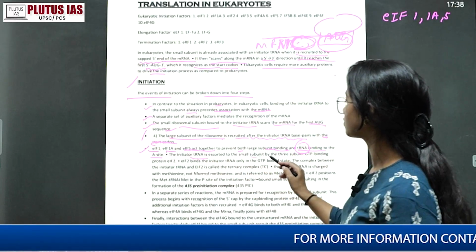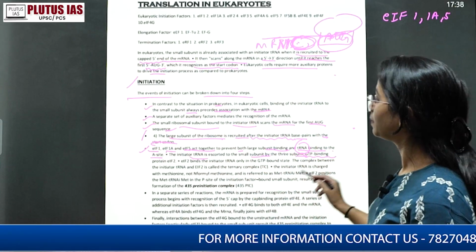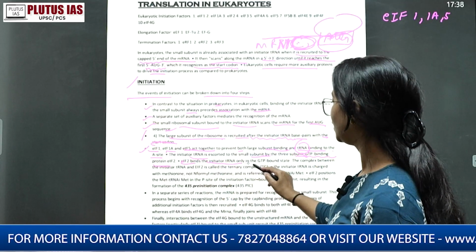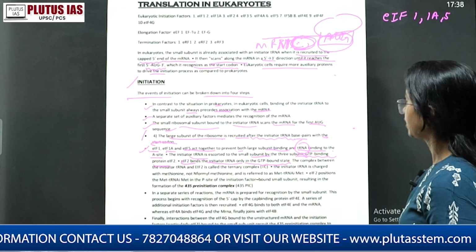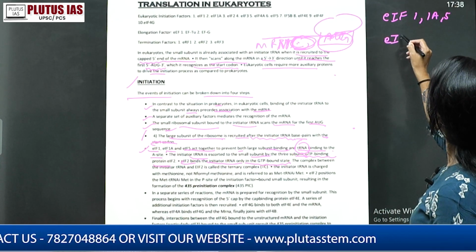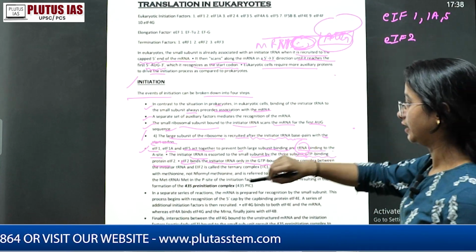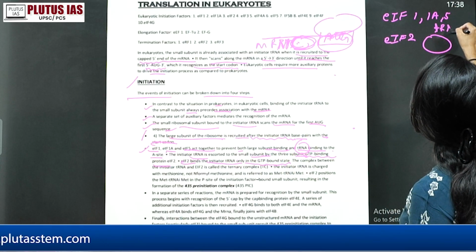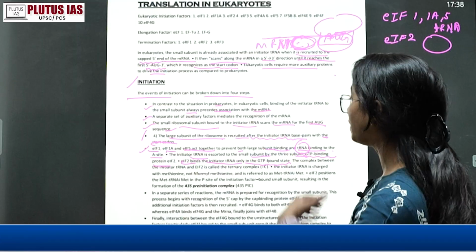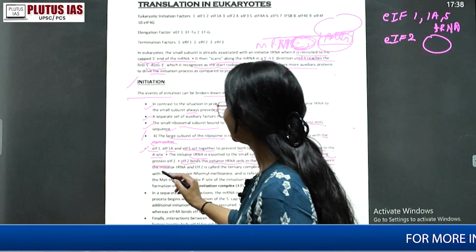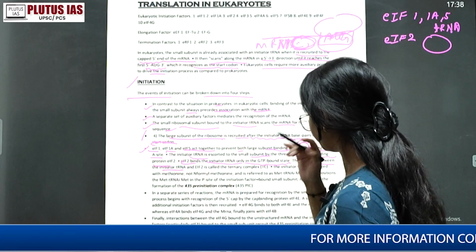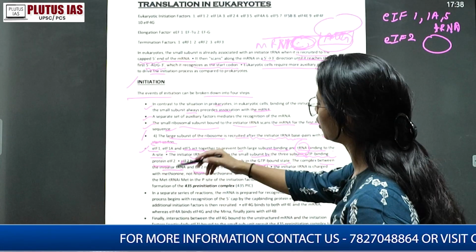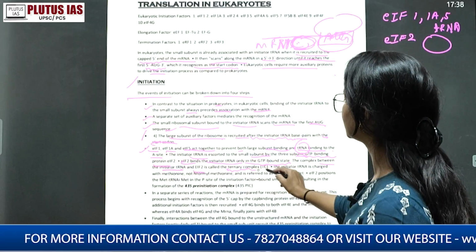The initiator tRNA is delivered to the small subunit by the 3-subunit GTP binding protein. ठीक है, EIF2 क्या करता है? It binds the initiator tRNA only in the GTP bound state. ठीक है, अब यहाँ पे क्या आ रहा है? EIF2 अभी initiation factor ही चल रहा है. ये क्या करता है? tRNA को small subunit पे बाइंड करने को अलाउ करता है only with the GTP bound state. The complex between the initiator tRNA and EIF2, यही वाला है, is called the ternary complex.